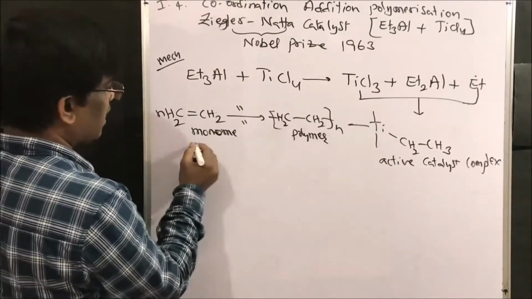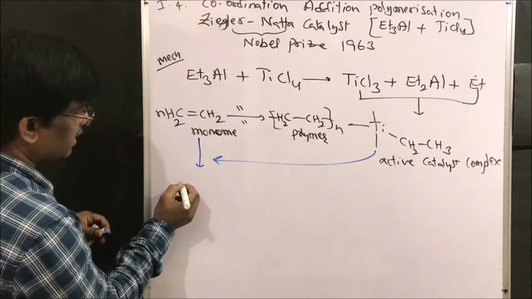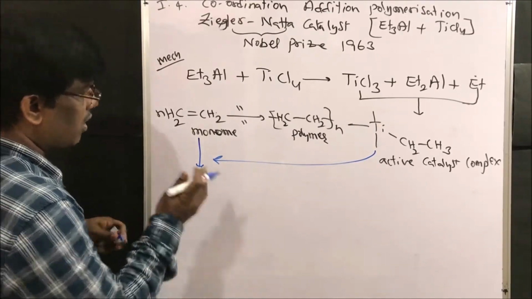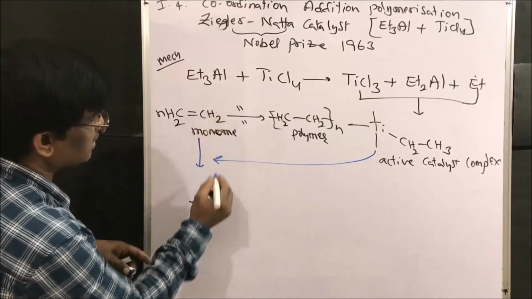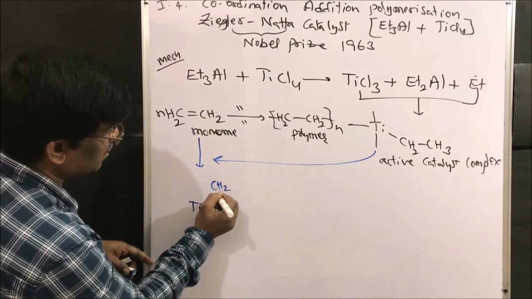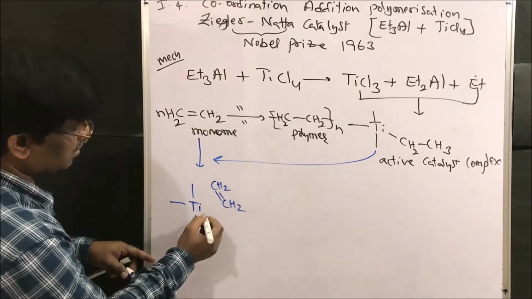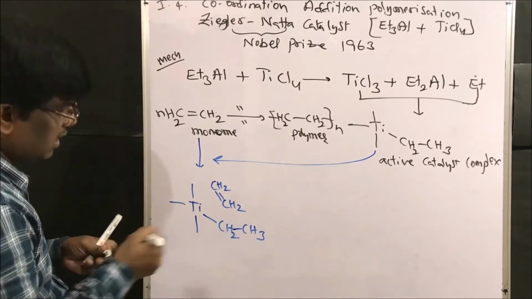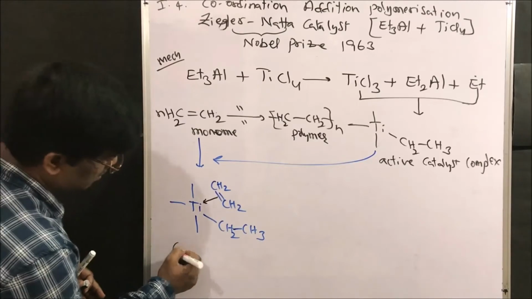So let us see the mechanism. This active catalyst comes here and coordination takes place. It is expected to form a coordination compound with titanium. Shall I write like this? CH2=CH2, and there will be chlorines on titanium, with CH2CH3. So this is the coordination complex.